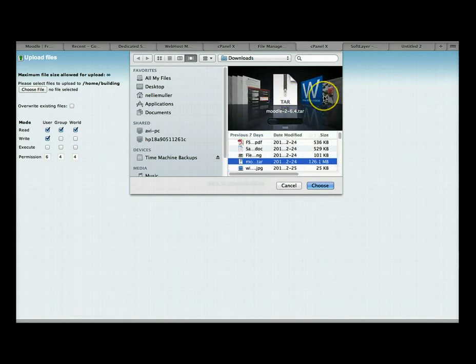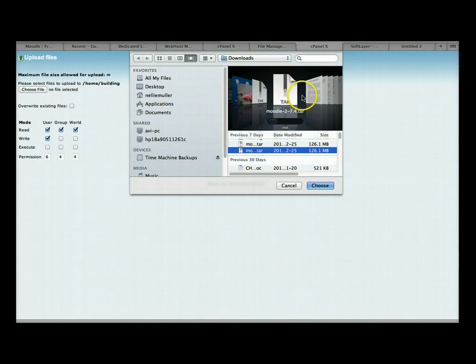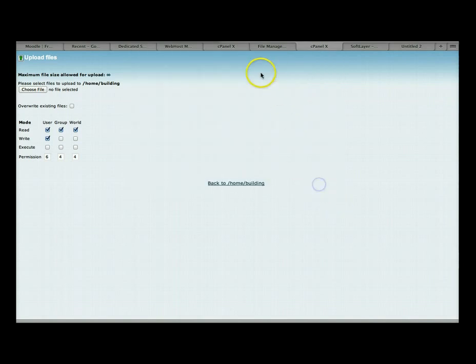So I won't give up until I get it. Okay, there it is. So I'll choose that one, and then I should see it coming up. If I don't, I need to do it again. Okay, because there's nothing here, which means that it didn't catch. So let me do that again.